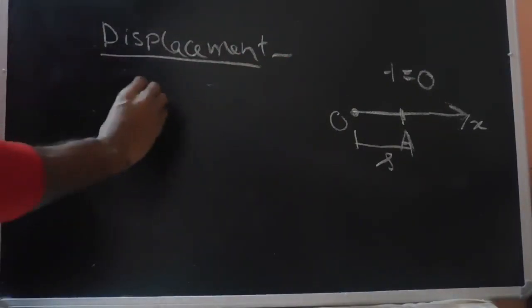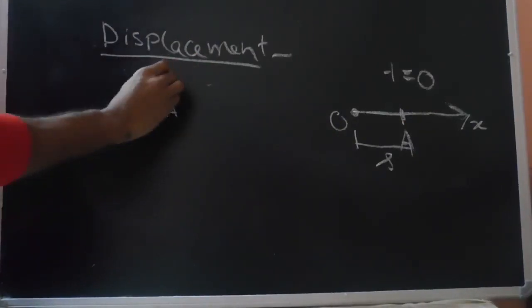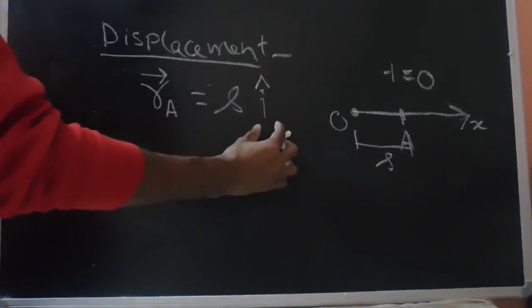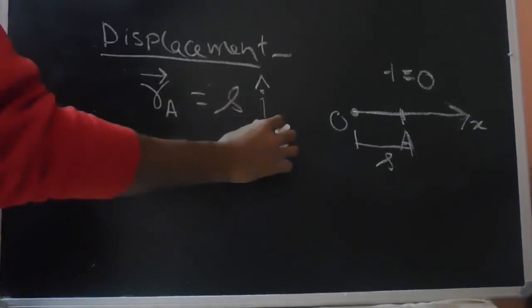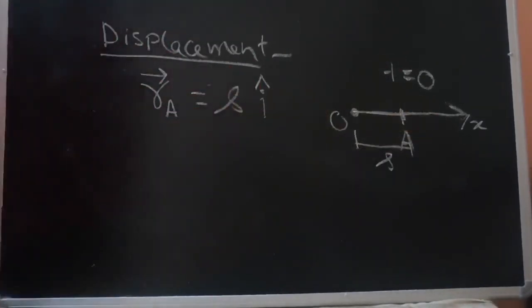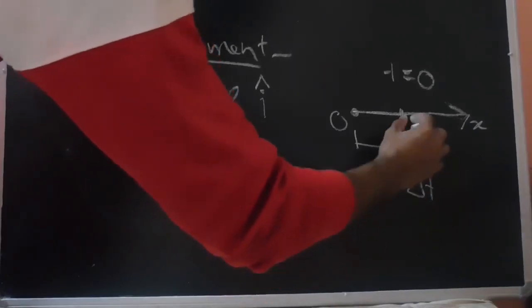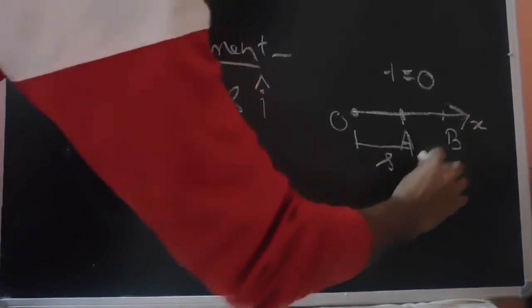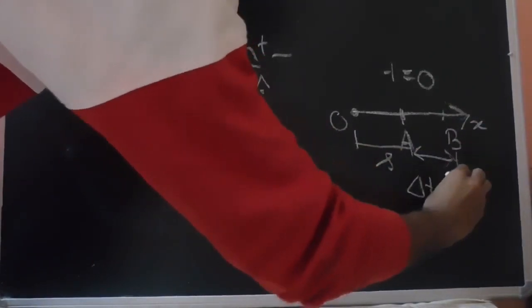If we write down the position vector of this particle, RA gives us the position vector, which equals s i cap. Here i cap is the unit vector along the x direction. Let's say after time delta t, the particle moves from A to point B, and the distance between A and B is delta s.